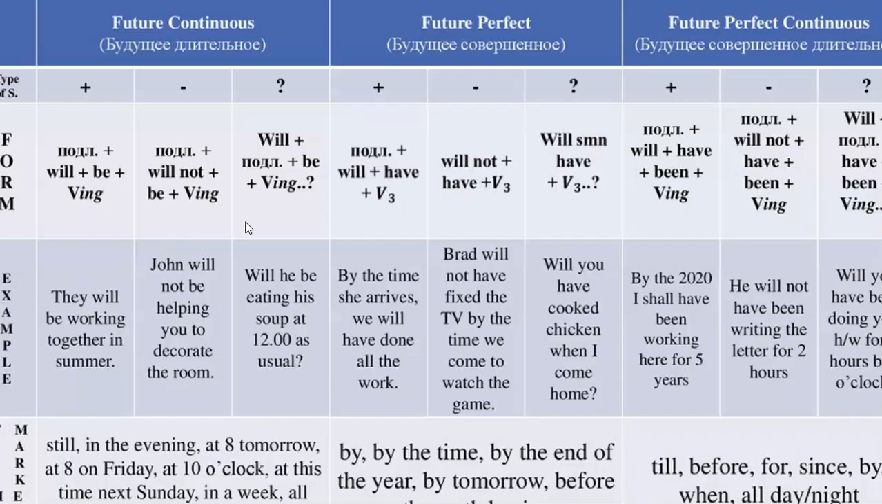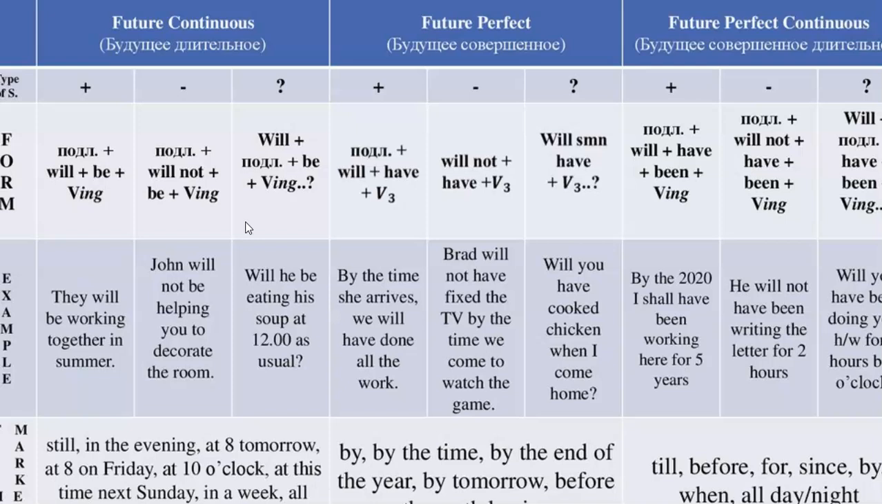Future continuous. For example, they will be working together in summer. John will not be helping you to decorate the room. Will he be eating his soup at 12 as usual?